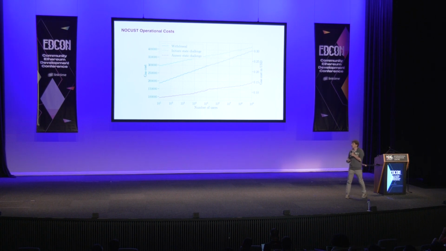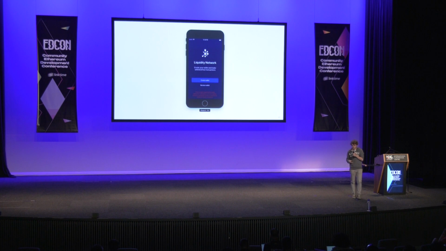This is the operational cost in terms of gas. We can see that even with 1 billion user accounts in the commit chain, the gas costs are still quite low, right? It's only about 400K gas in order to do challenges and withdrawals, meaning exiting the coins.